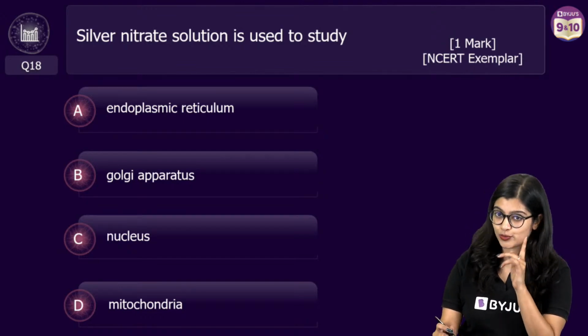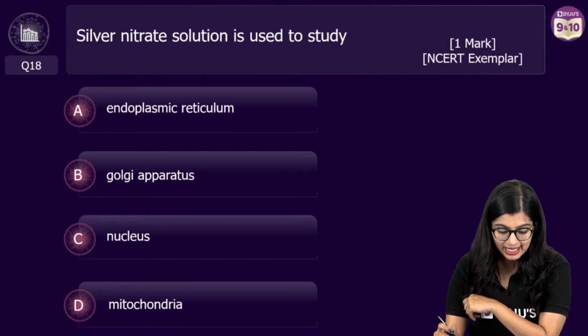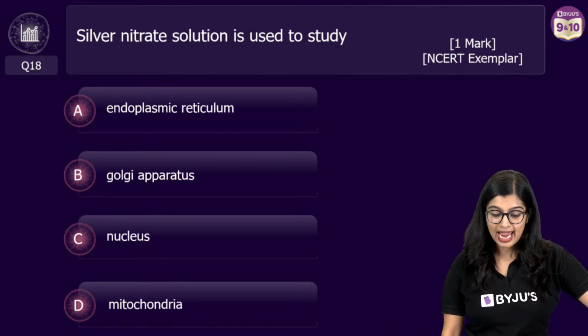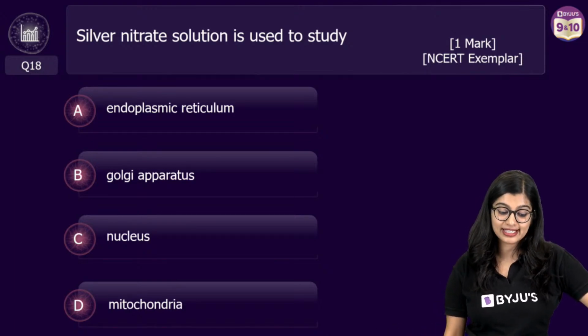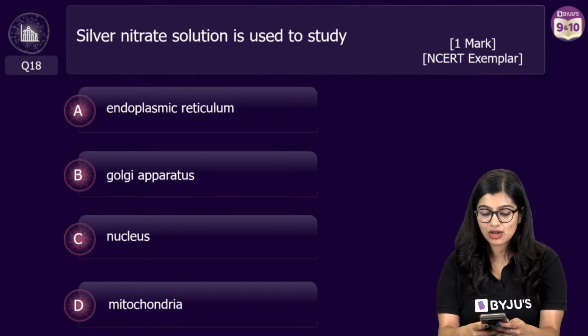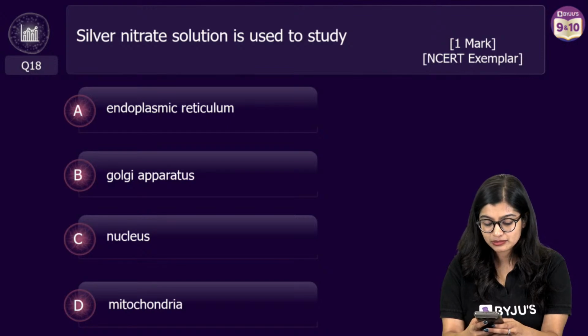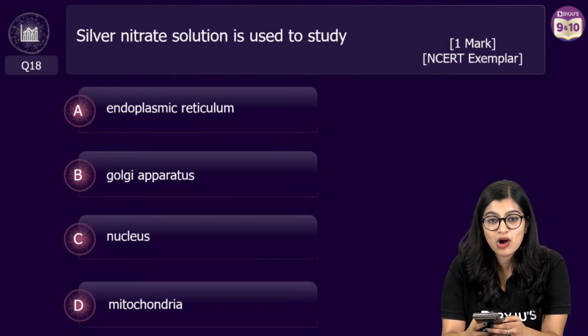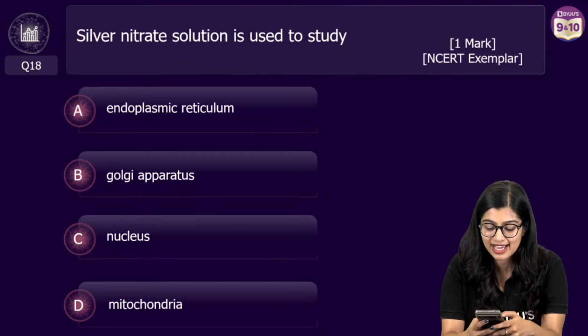Moving on to question number 18. This is a little out of syllabus. But silver nitrate solution is used to study what? Endoplasmic reticulum, Golgi apparatus, nucleus or mitochondria. So everybody quickly. Now this is also slightly tricky because actually there are two answers. There are two answers here, so the poll will be very tricky.